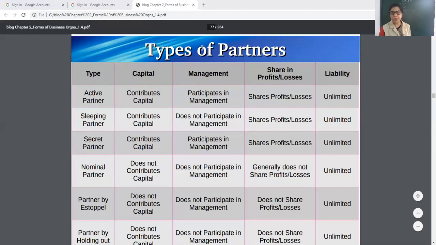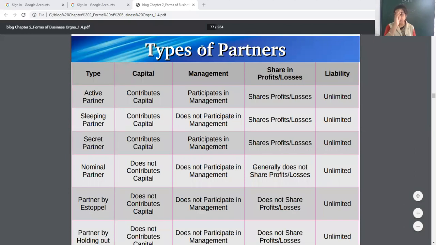Look at that. Because students told me we have to write, that's why I am giving you in a short, summarized way. See who is active partner, who contributes capital, who participates, who shares profits, whose liability is unlimited. Who is sleeping partner? See the differentiate form.